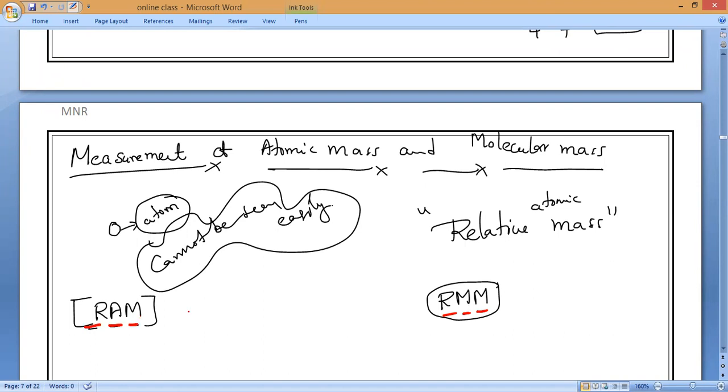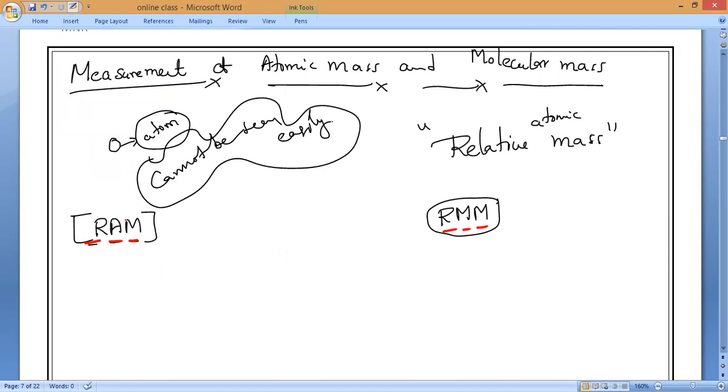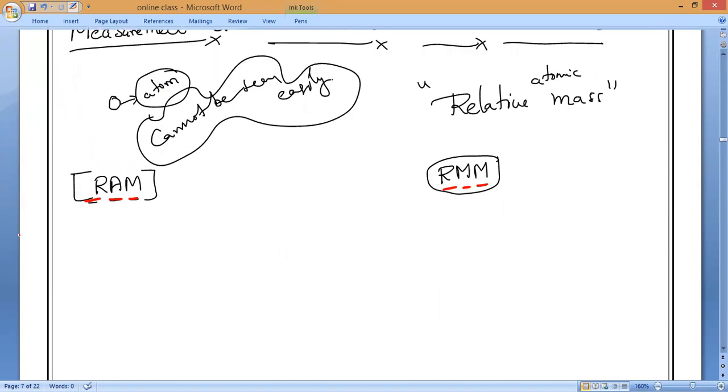So let us see what relative atomic mass is. Instead of atom, if I put molecule, both are the same. So write it, everybody.